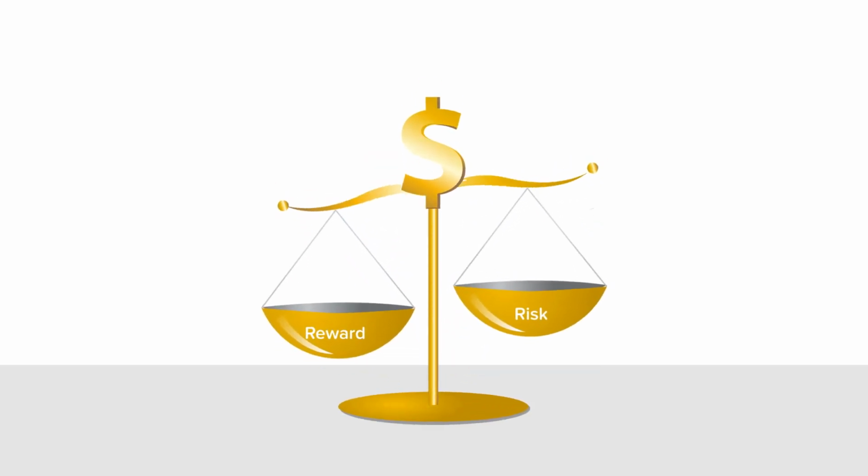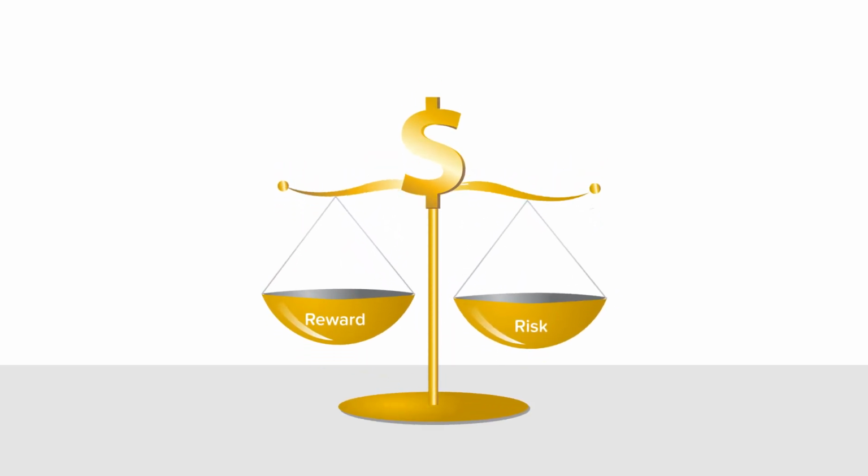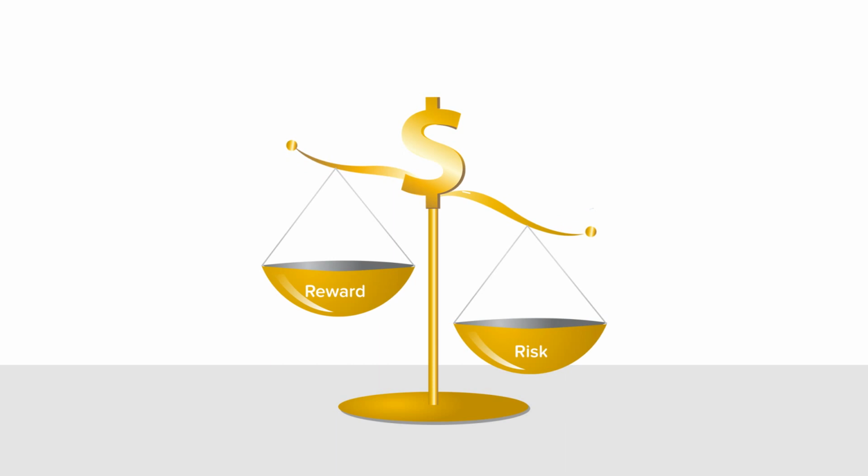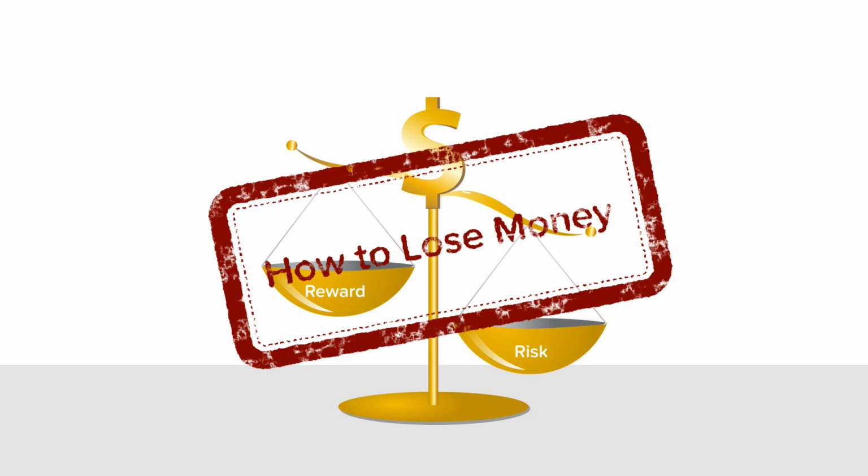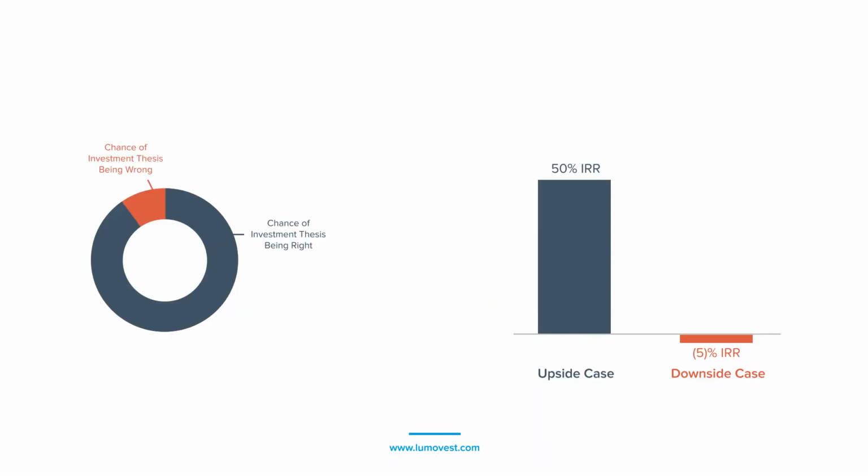Now, you don't want to be on the wrong side of asymmetric risk-reward situations where the potential for losses is far greater than the potential for gains. That's a great way to lose money. We want to stay disciplined and only invest in opportunities where we think that things are likely to go in our favor, and the magnitude of gains is far greater than the magnitude for losses.